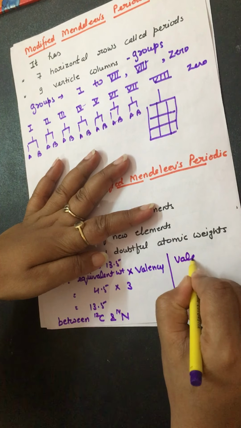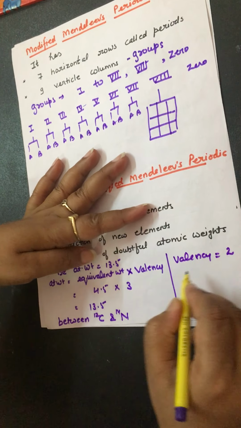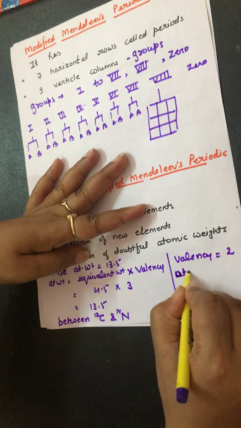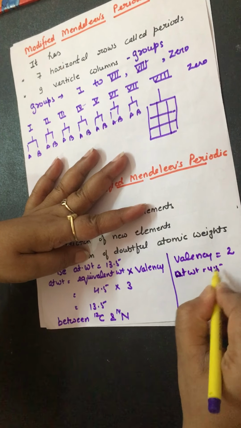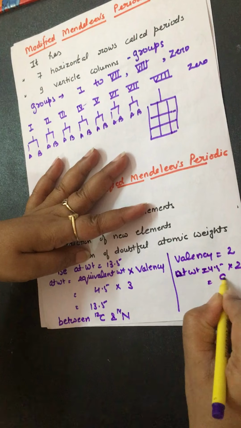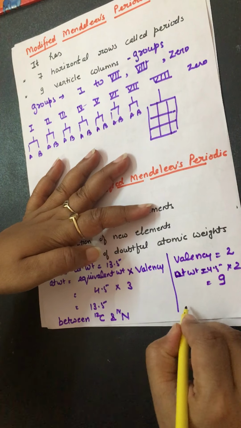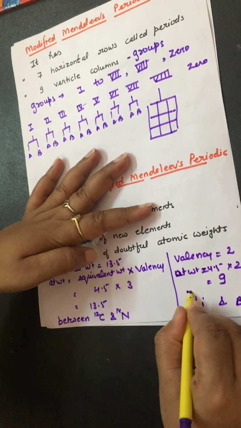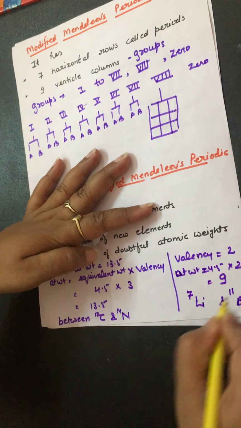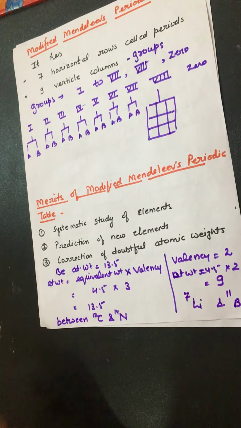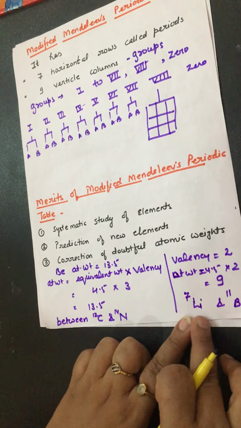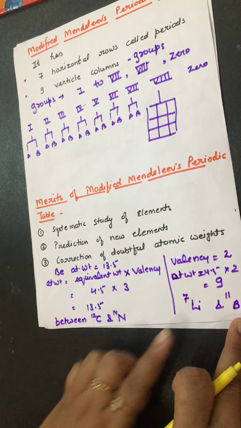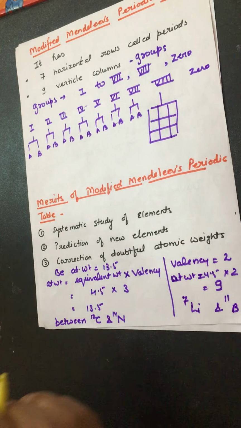Later on, its valency was found to be 2 and its atomic weight as 9, equivalent weight into valency. And then it was kept between lithium and boron. Lithium's atomic weight is 7 and boron's is 11. Now it was corrected that beryllium is placed between lithium and boron. So that is the correction of the doubtful atomic weight.